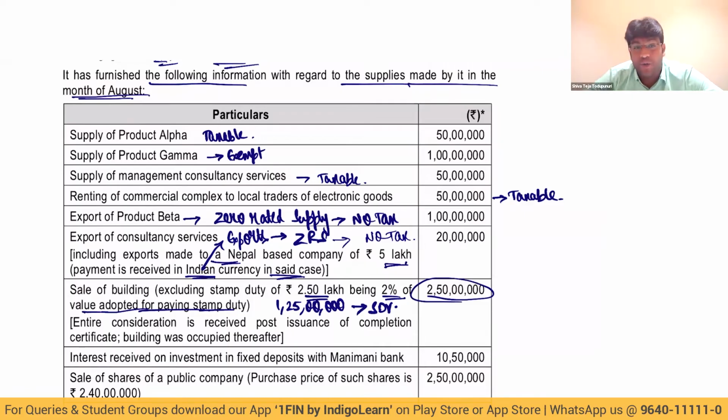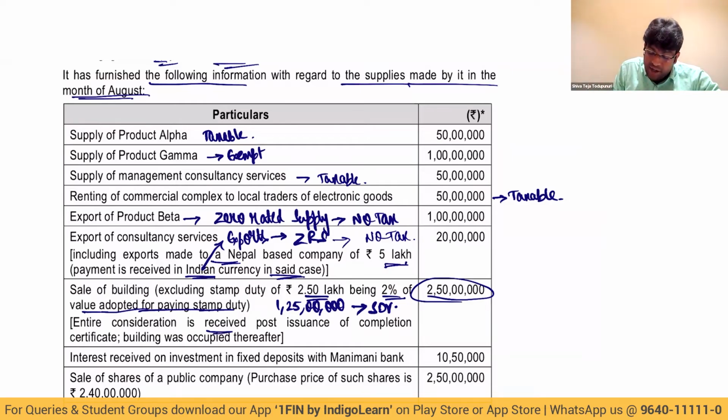And it is always important to note, my dear friends, that when we say 1 crore 25 lakhs is my stamp duty value, that is important because whenever you are dealing in both taxable as well as exempted supplies, whatever input credit is related to both, we technically call it common credit. And out of the common credit, how much was related to exempt turnover, that we have to reverse and pay. And exempted supply also includes sale of building. And in case of sale of building, the value considered will be stamp duty value.